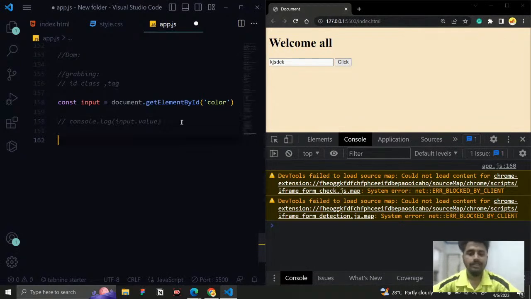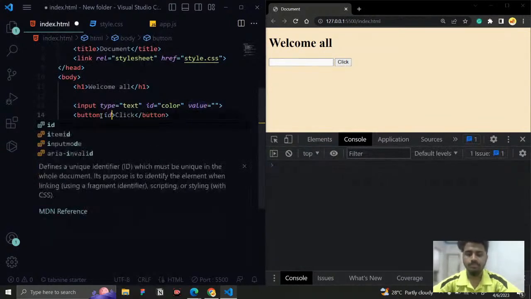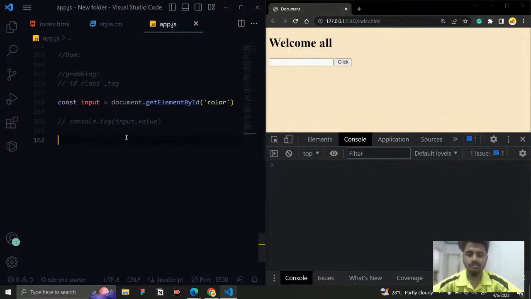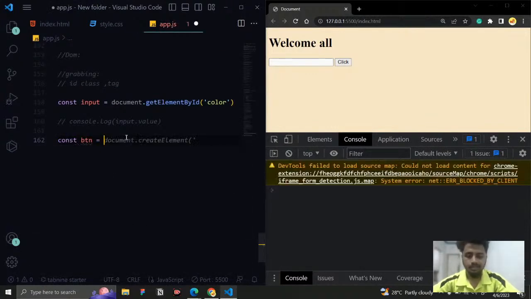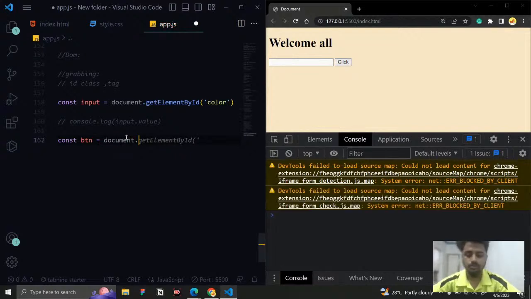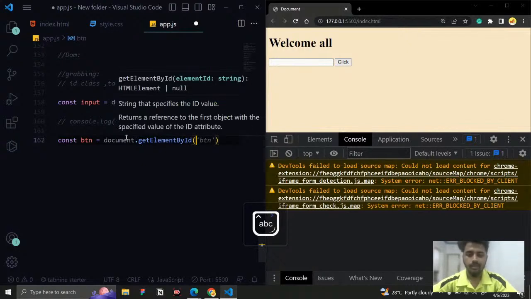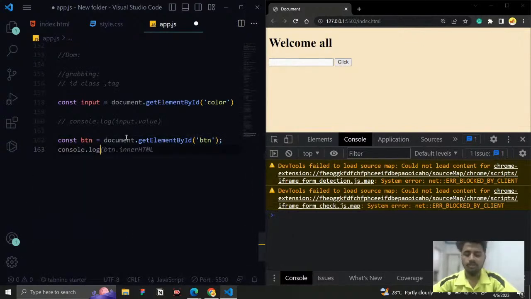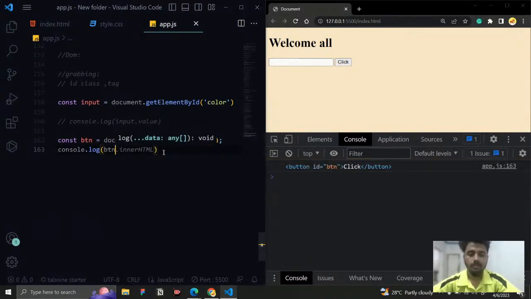For anything that you want to do in JavaScript, first you need to grab the element. Right now we know how to grab an element based on its ID. So let us go and add an ID to the button. The ID is going to be btn. Now in this app.js, I'm going to say const btn equal to, and the method we need to use is document.getElementById, and here I say btn. And now let us ask in the console.log what is btn. Now you can see this is the button we successfully fetched.